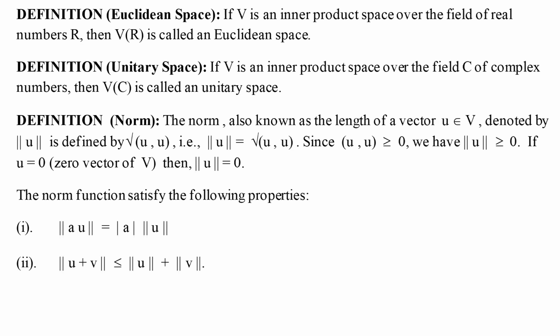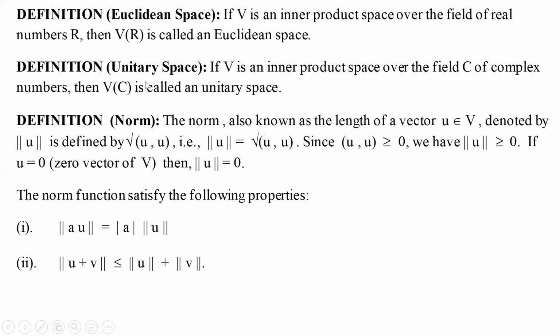So with the help of this inner product, we have been able to define the concept of length or norm of a vector. So that way we have been able to introduce the concept of magnitude of a vector. The problem that we had, of not associating the concept of length or magnitude with any vector, has been overcome with the help of the introduction of the inner product. But still we are far away from defining the concept of angle between two vectors.